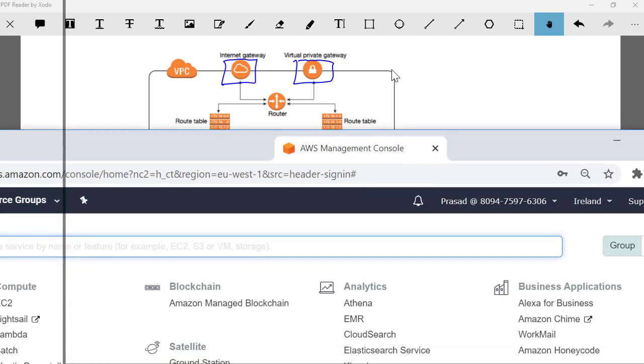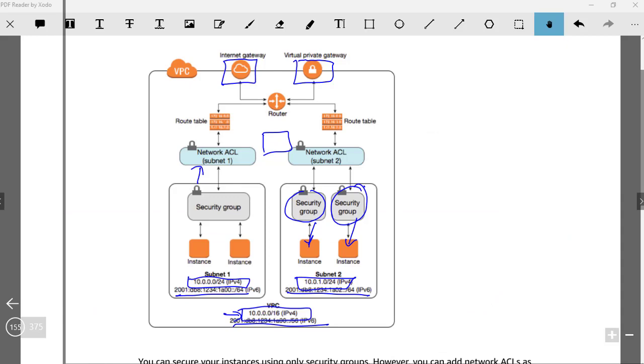So how much time do we have? One hour left. Okay. Let's see how much we'll be able to cover.